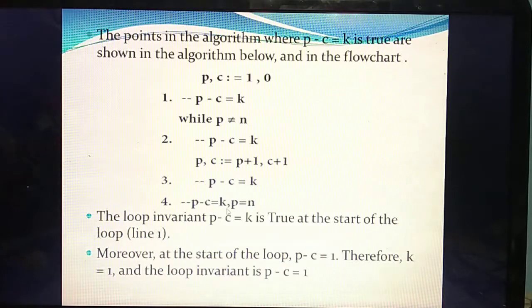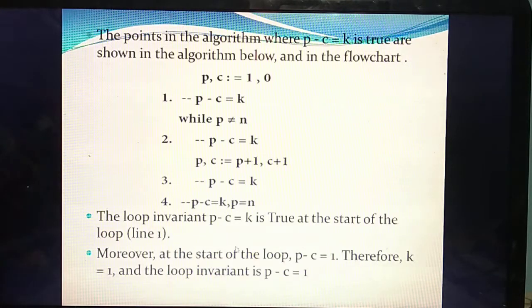Initially we are giving the condition P not equal to N, so the loop will execute until P equals N. When the condition becomes false, we can say P minus C equal to K. Understand? It executes while P not equal to N, which means the number of pieces and number of cuts are not the same. But if the number of pieces and number of cuts become the same, we can say P minus C equal to K is an invariant.